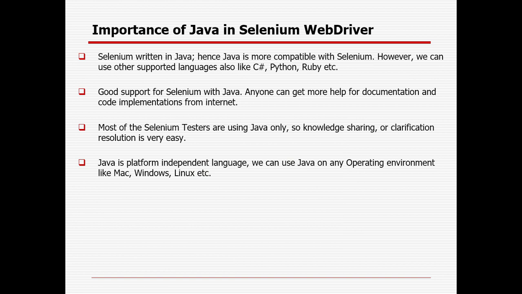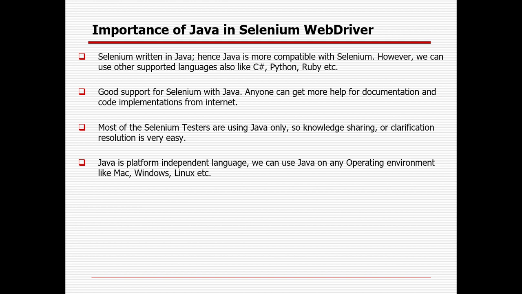Then what is the importance of Java in Selenium WebDriver? There are so many programming languages, right? Starting with C#, Python, Ruby, other programming languages, but still, why is it dependent on Java? Selenium supports a lot of languages, starting with Java, C#, Python, Ruby, JavaScript, right? Still, I must say that more than 50% of projects still use Java, okay, with the Selenium WebDriver combination.